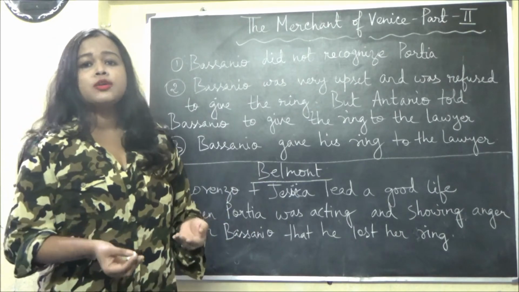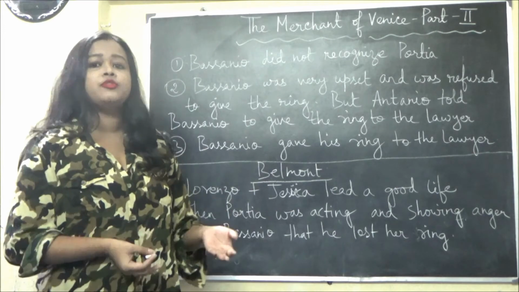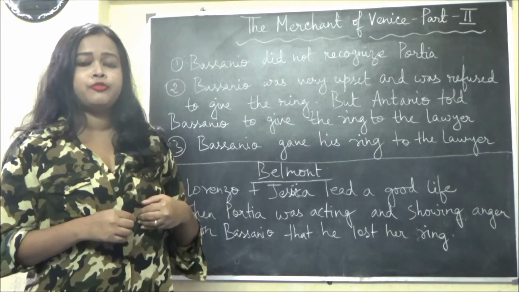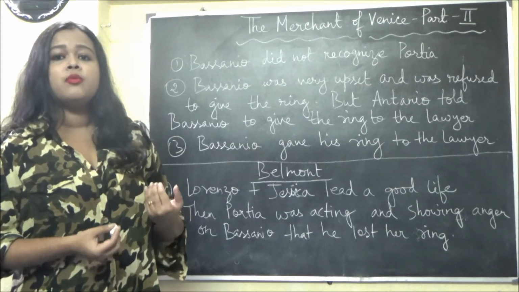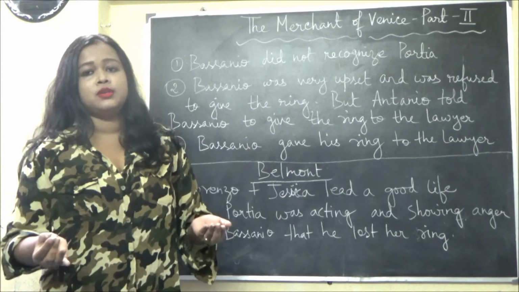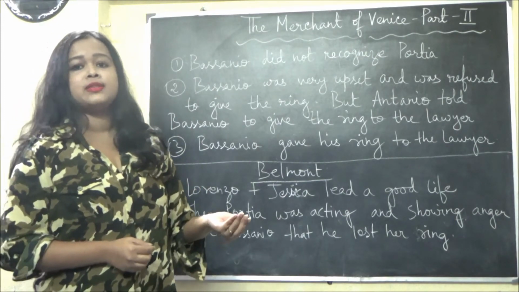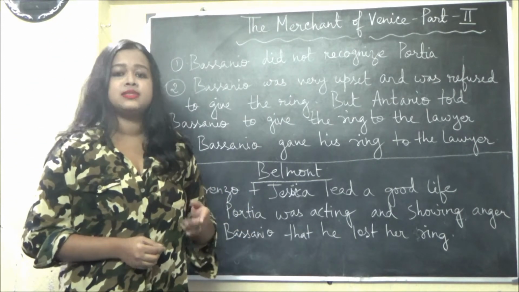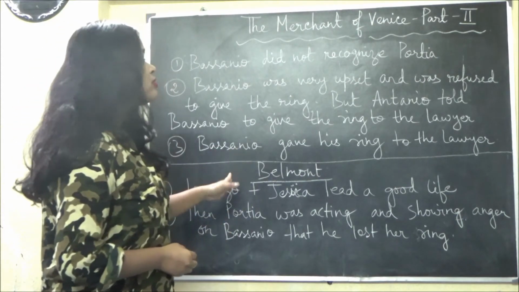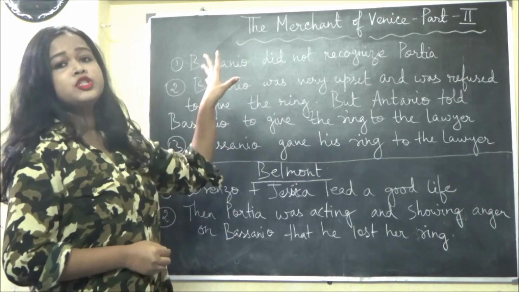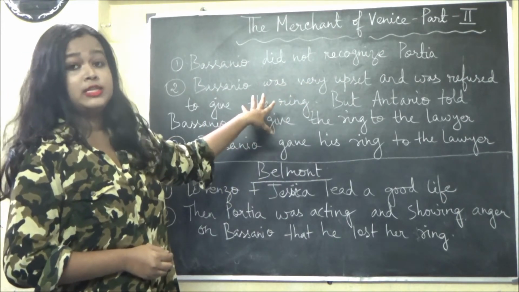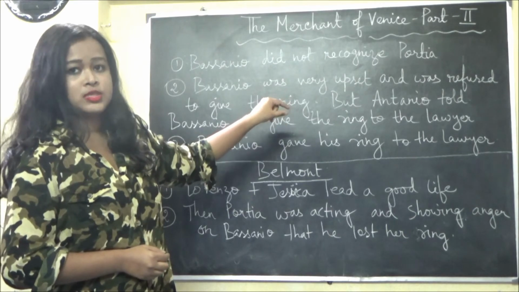He is not asking for any lump sum, just give the ring, as the lawyer has saved my life. Hearing this, Bassanio thought for some time and gave the ring to the lawyer Balthazar, who was Portia herself. These are the incidents which occurred in Venice, in the court of justice.